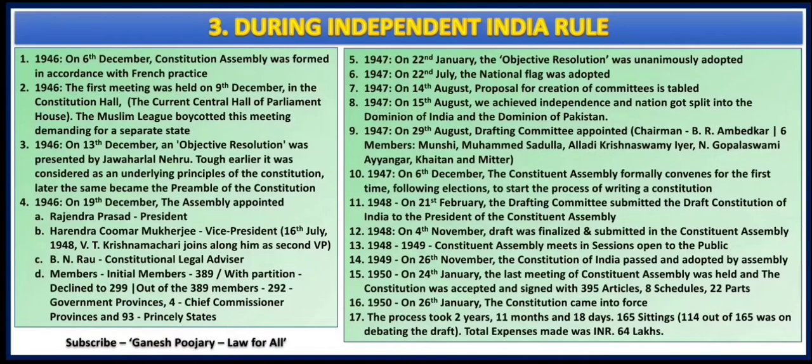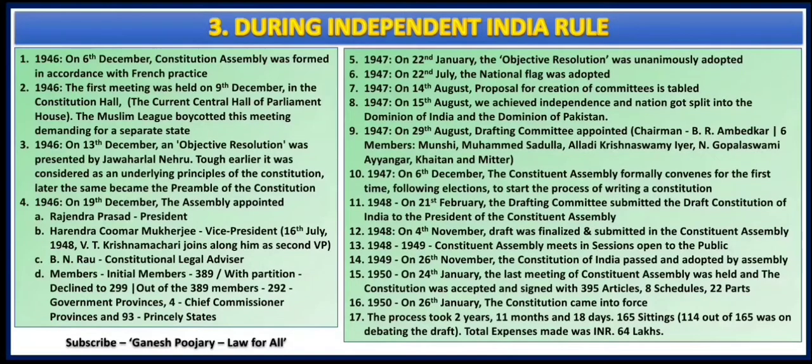And how many members were there? Initially there were 389 members, but with the demand for partition it declined to 299. And how was the combination of 389 members? 292 were representing government provinces, 4 were representing chief commissioner provinces, and 93 were representing the princely states. This was the combination that you need to remember.